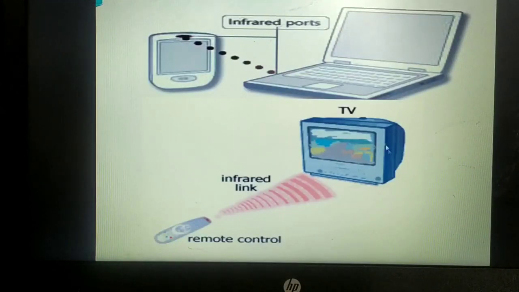Okay, then let us see the advantages of using this infrared. It is used for short range to transmit the data, and hence it is a secured one. Okay, within a room, very short distance, if at all you want to transmit the data between any two electronic devices within a single room or something like that, you can go for the infrared rays. Since your signals are traveling a very short distance, obviously they will be the most secured form of data transmission. And it is commonly used in the PDAs, that is personal digital assistants, like laptops, palm tops. We are also using it in the wireless speakers, TV remotes, automatic doors. Okay, all there we are using the infrared transmission.